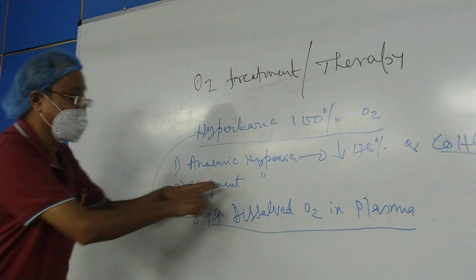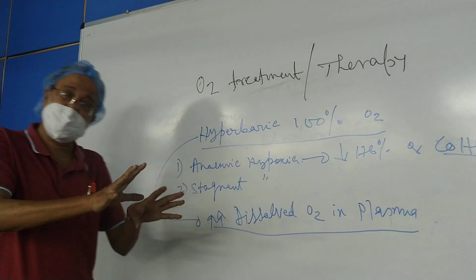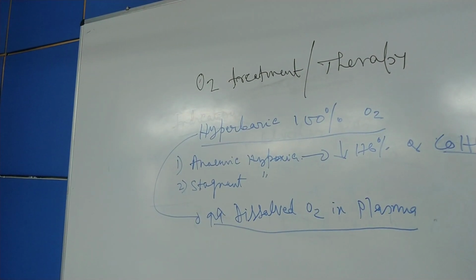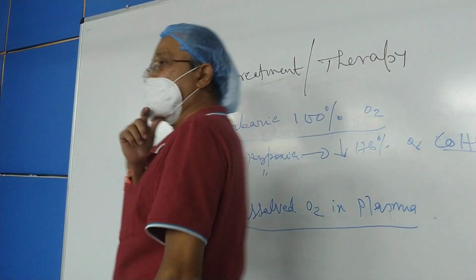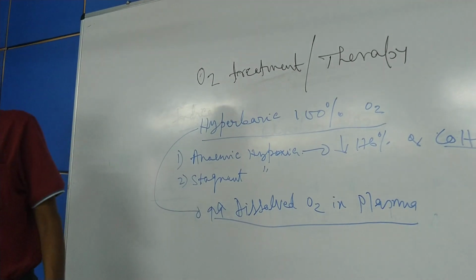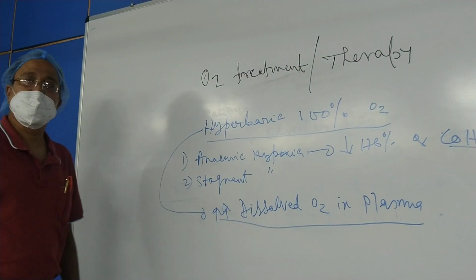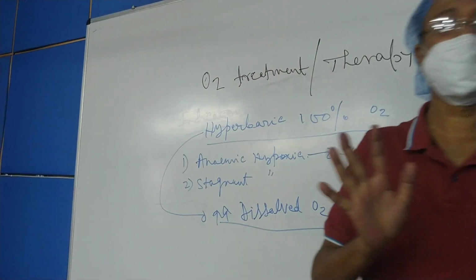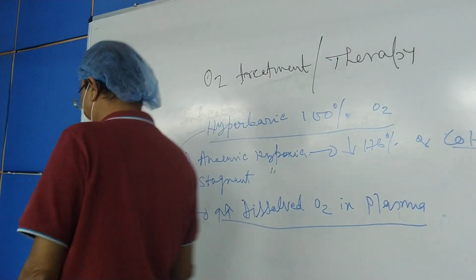So in case of stagnant hypoxia, despite the fact that there is slowing of the circulation, if you give hyperbaric 100% oxygen, then it will almost ensure the adequate supply of oxygen to the tissues. Is this clear? This is the significance of hyperbaric 100% oxygen.